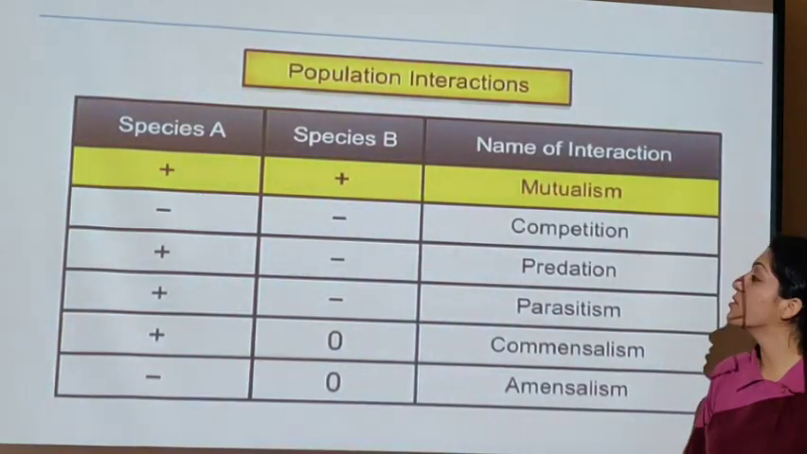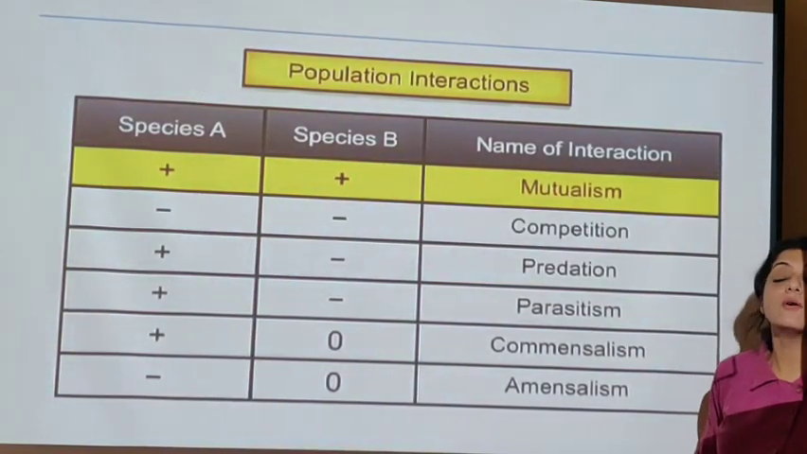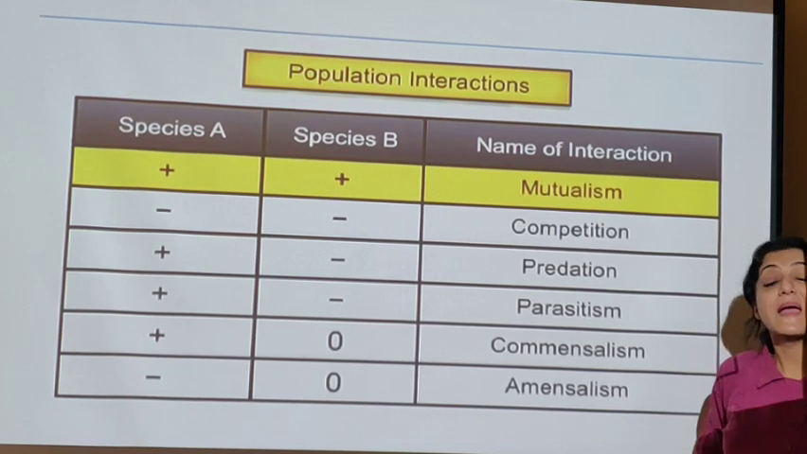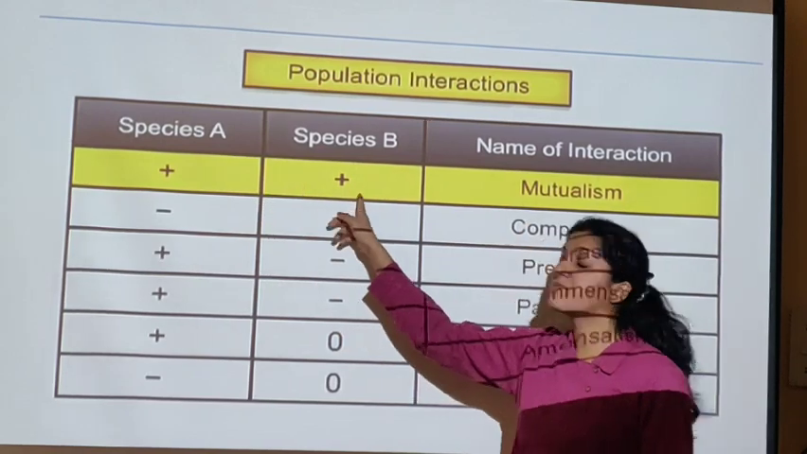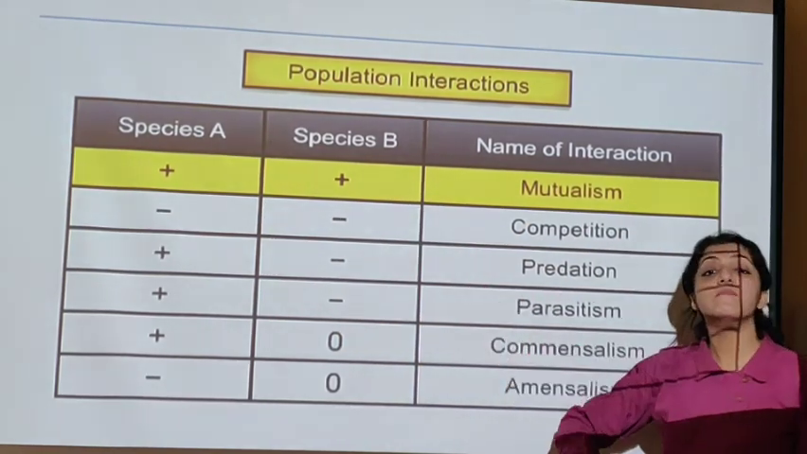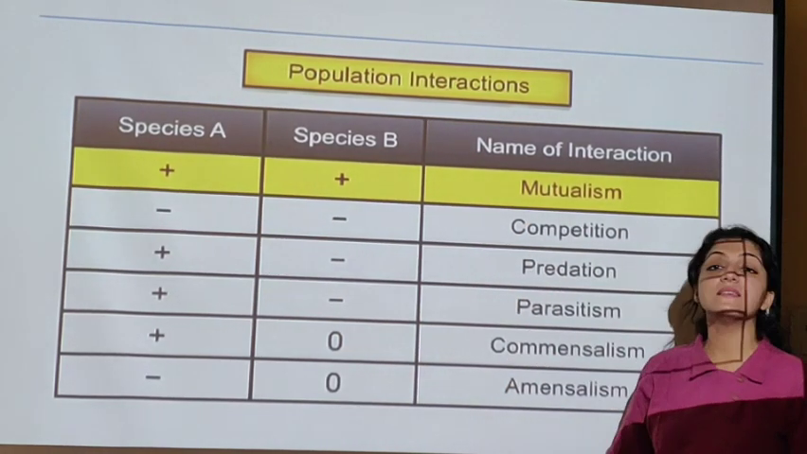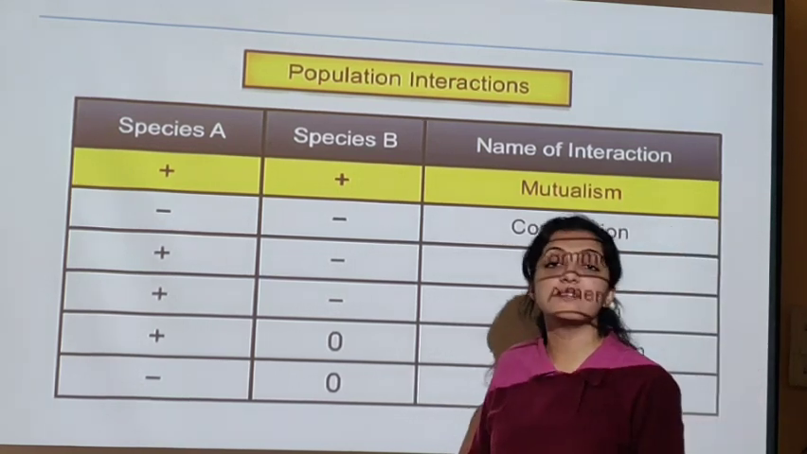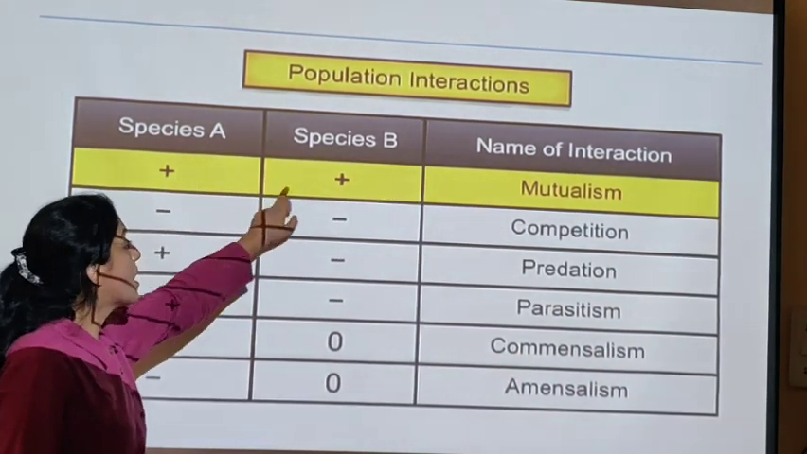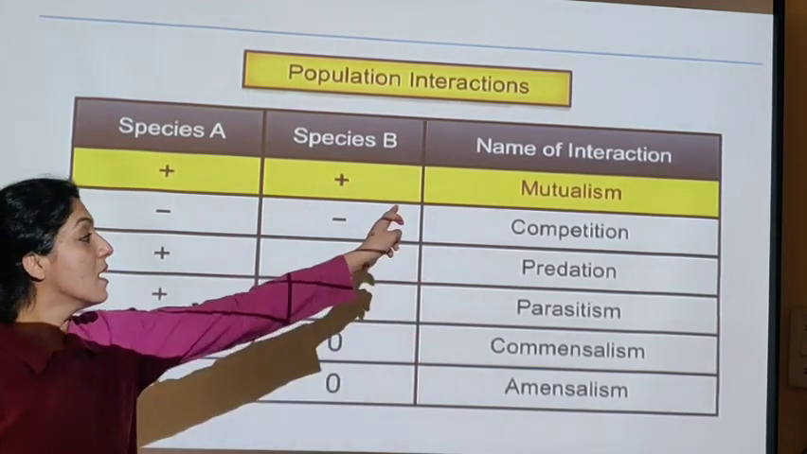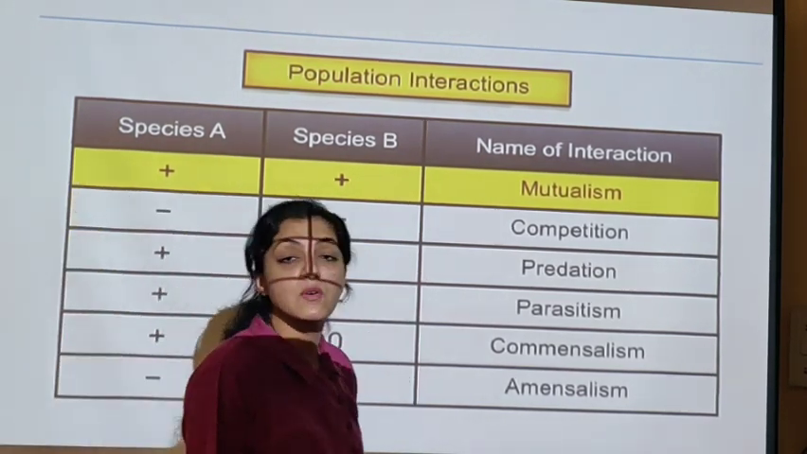So okay, coming to mutualism first. Both the species are going to benefit each other. So plus for species A, plus for species B. Very important MCQs, all these specific interactions. They come in MCQs. You have to remember which are the interactions between each of the names of the interaction.